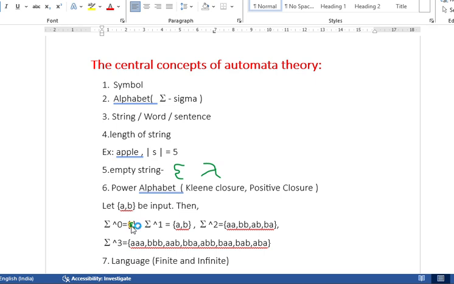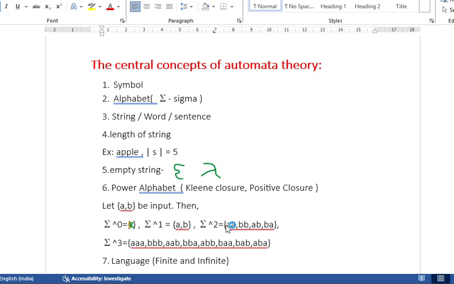Epsilon is nothing but the empty string. Sigma power 1 means only power 1, which means A and B. The length of that particular string is 1. The length of A is 1, B is 1. So in that way.